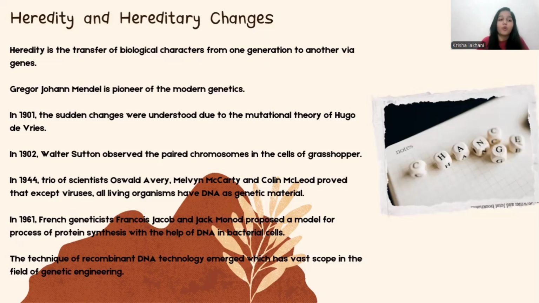In 1901, sudden changes were understood due to the mutation theory of Hugo de Vries.